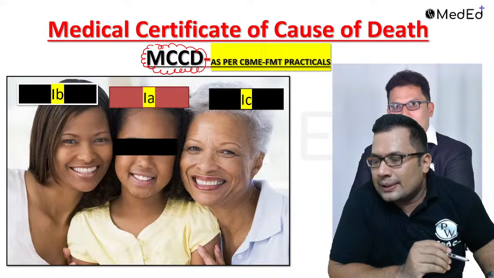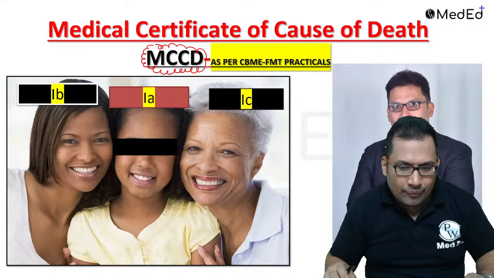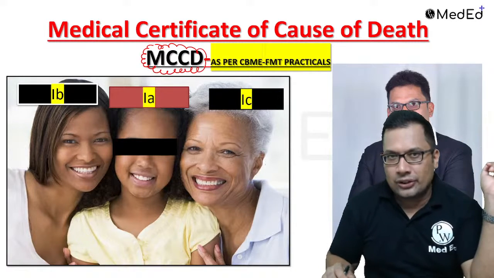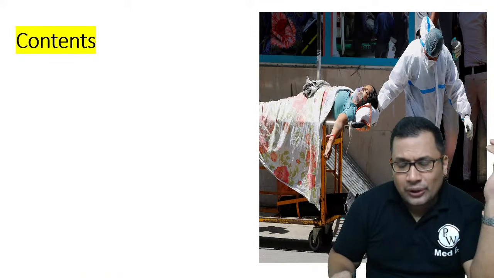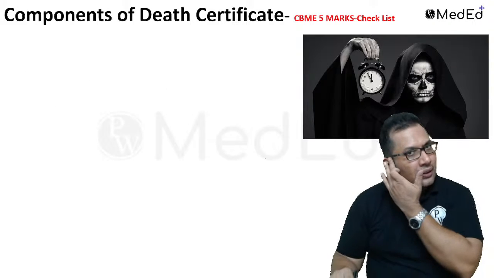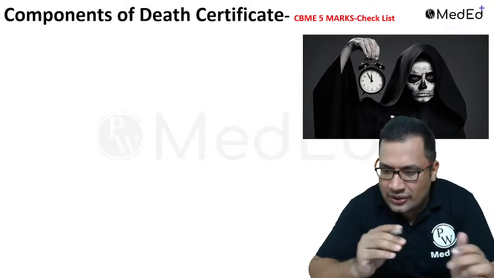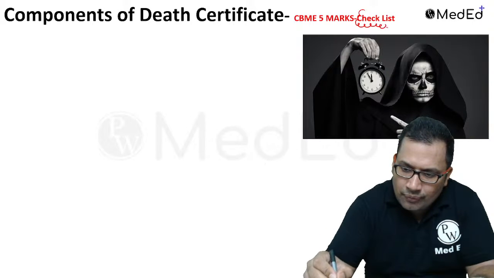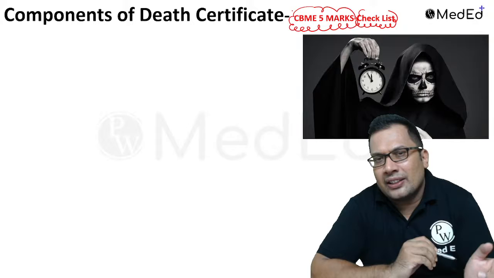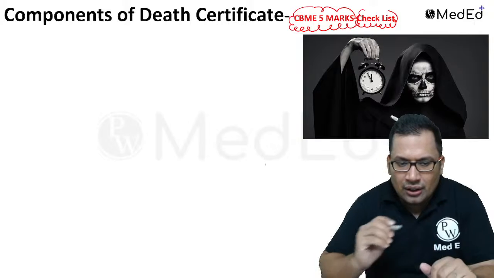Basically, the practical aspects of MCCD, how to write MCCD in your exam. It is one of the major exercises asked in your FMT practicals. So, according to recent CBME guidelines, what are the components of a death certificate, or what we can say, what is the checklist? Usually, it is asked as a 5-mark question or sometimes a 10-mark exercise in various universities.